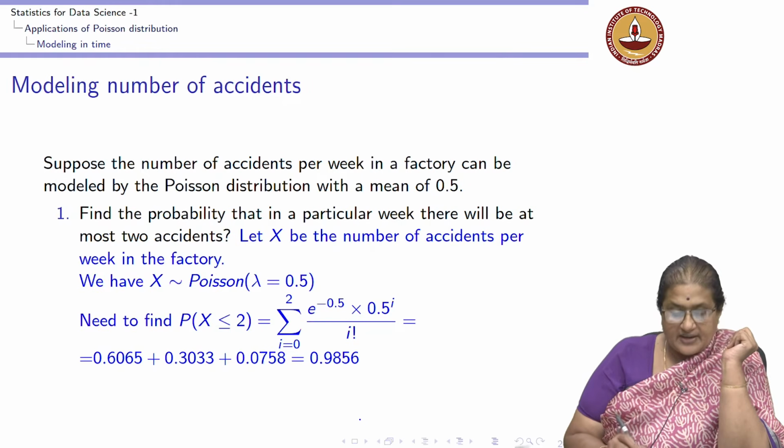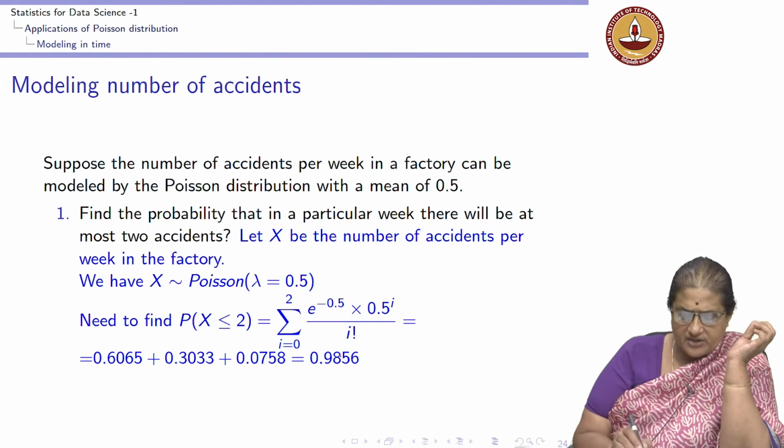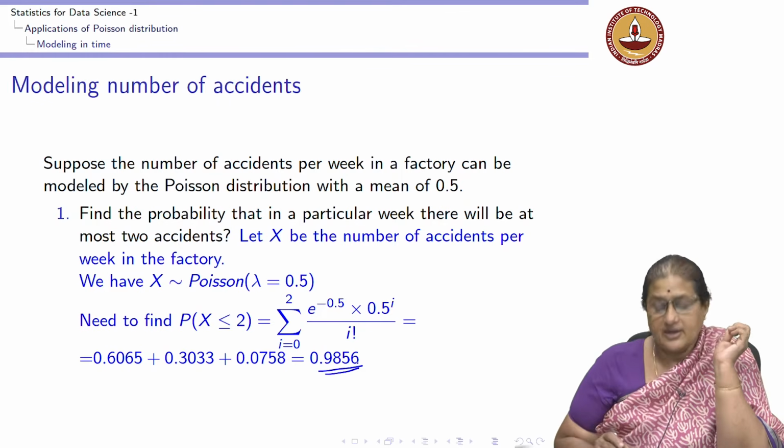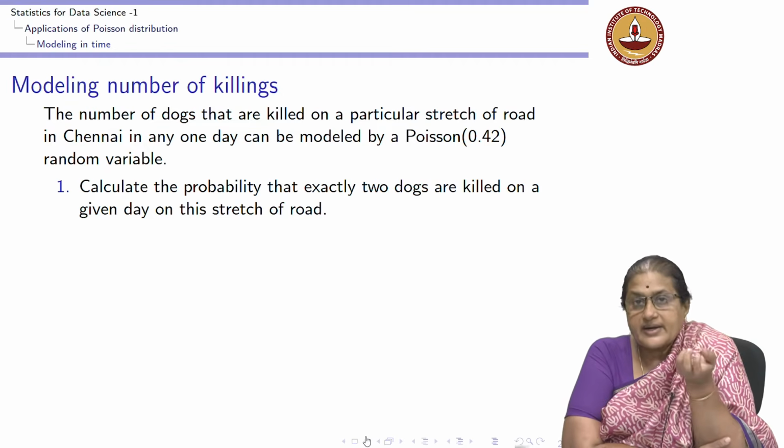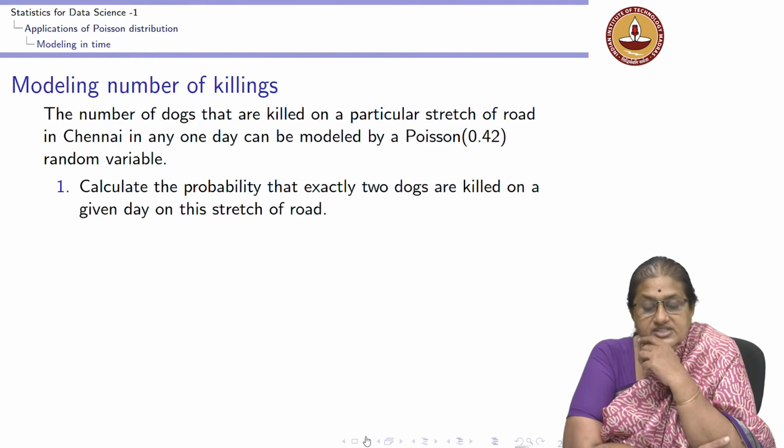And you can see that the summation of this is 0.9856.